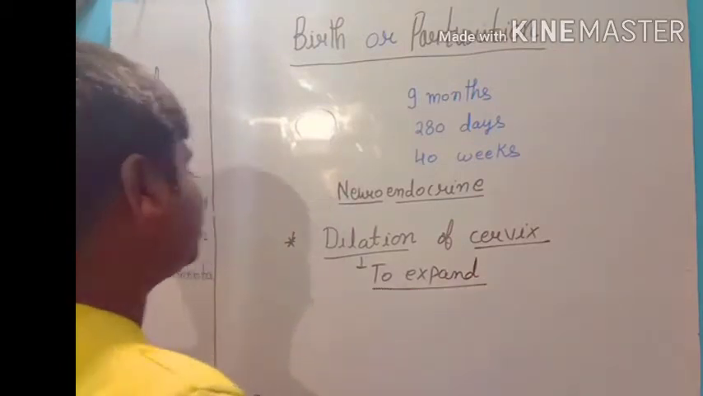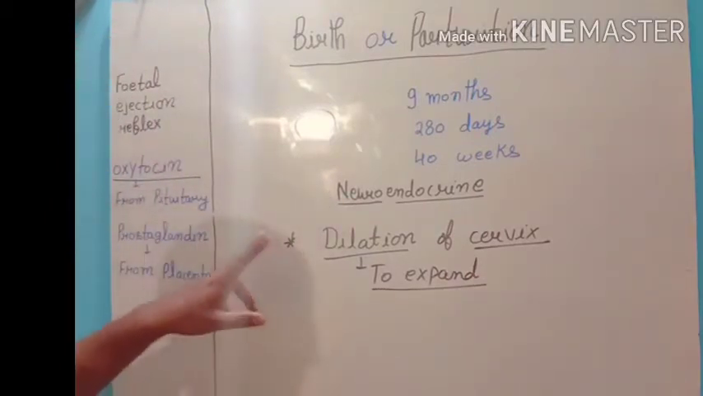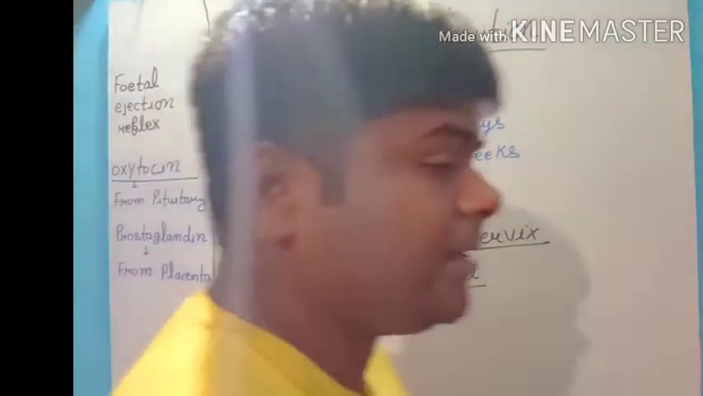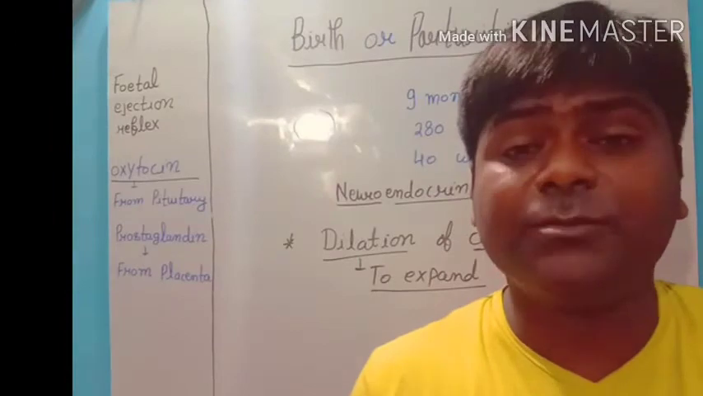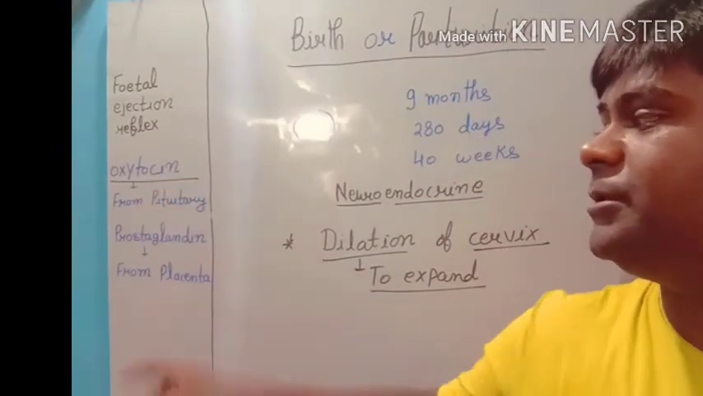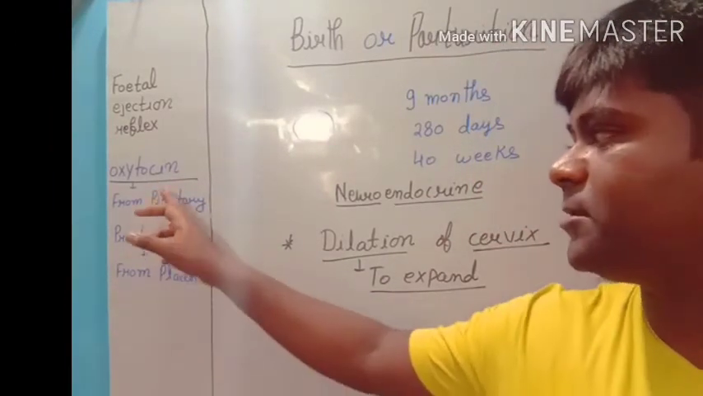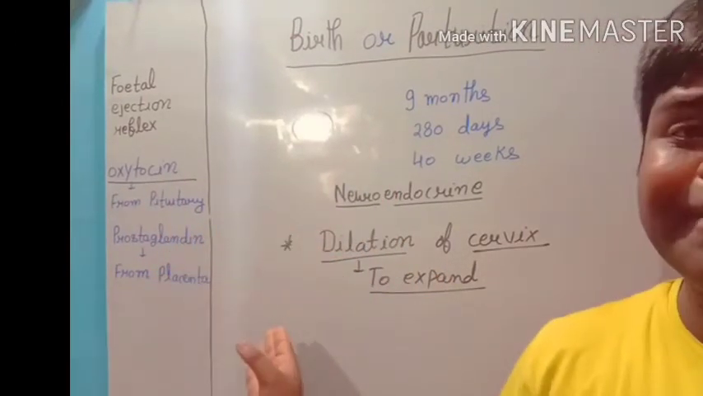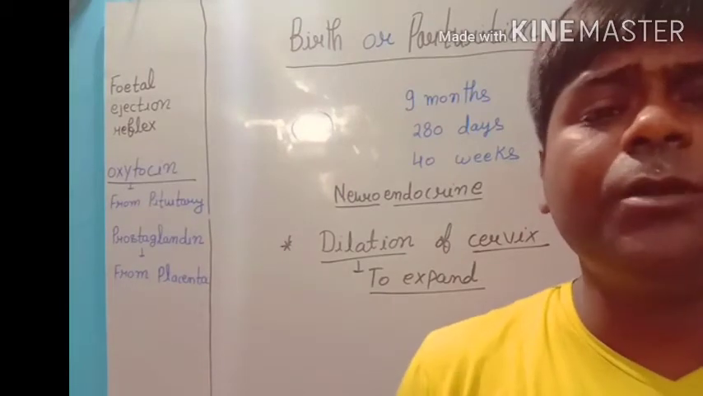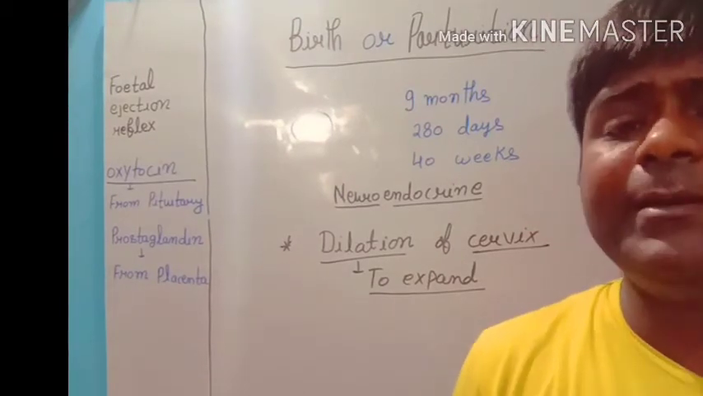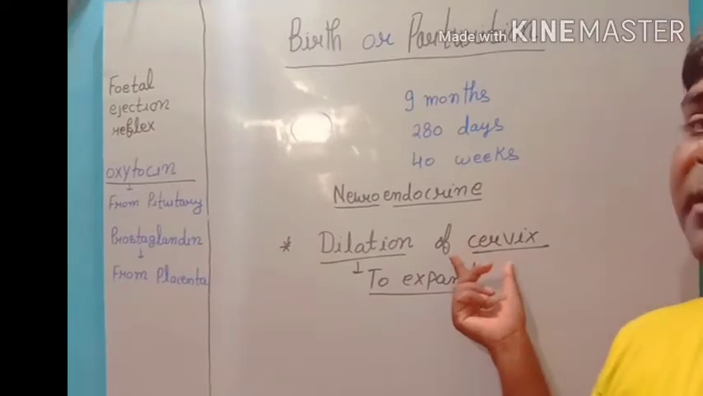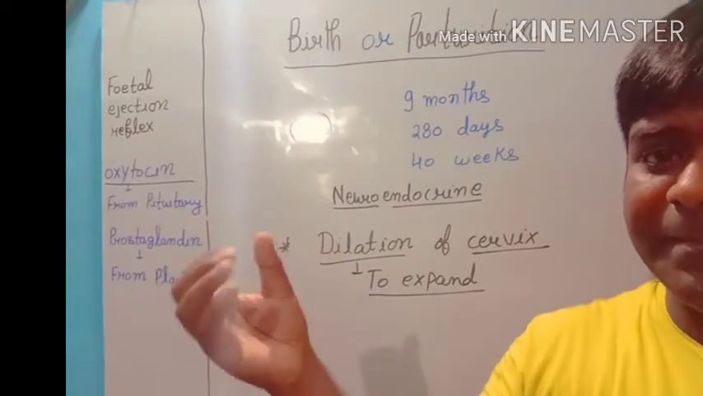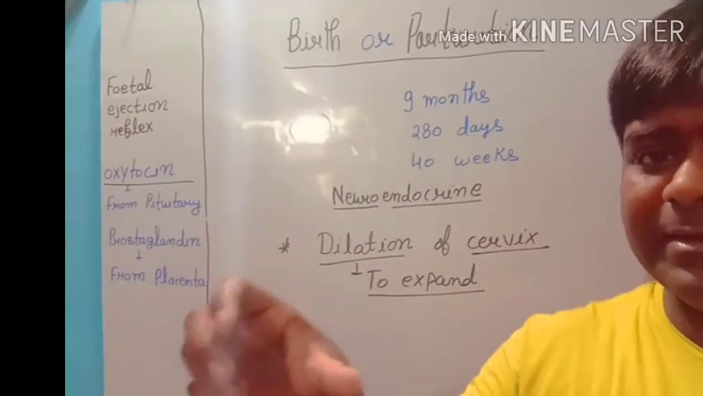So that dilation of the cervix is due to the strong action of the uterine wall, that is contraction. It is due to these two hormones, oxytocin and prostaglandin. They are triggering the uterine wall to contract. When they are contracting, we have the dilation of the cervix. It means those narrow areas start expanding, and the head of the baby is placed at the cervix.